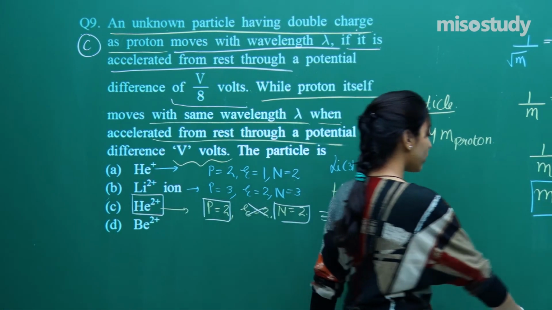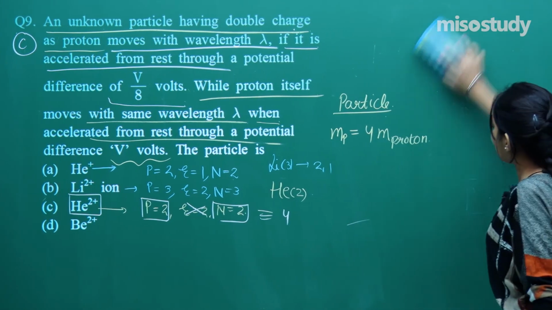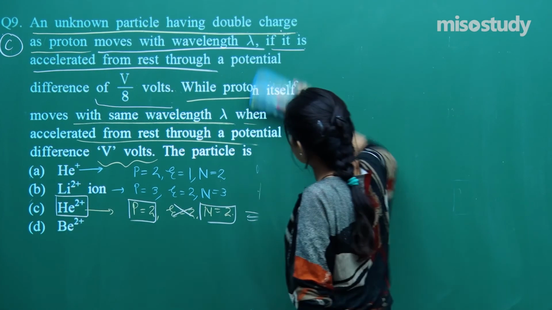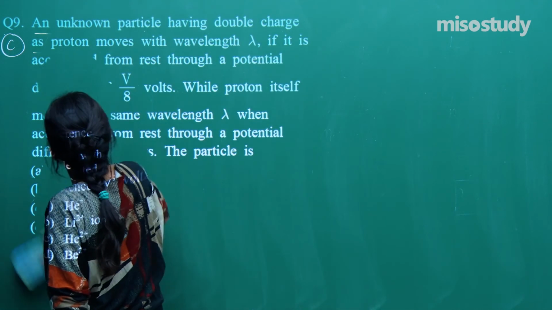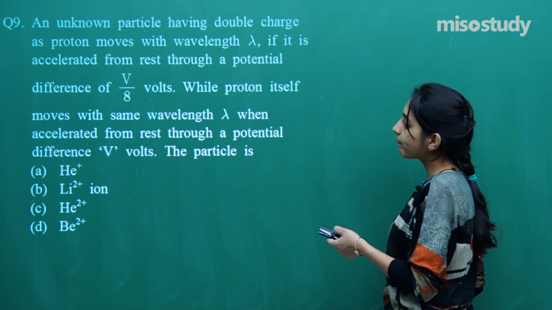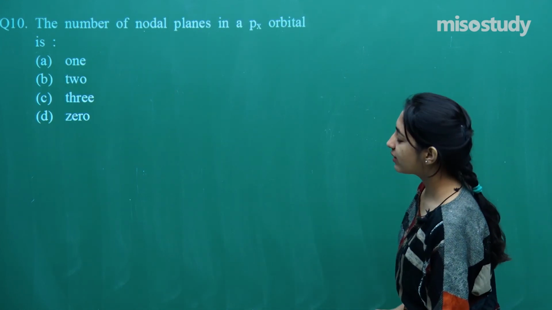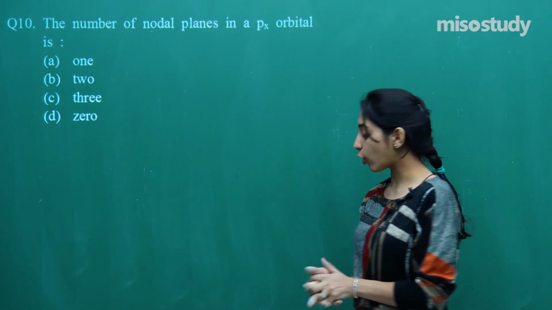Okay, so having done with this, let us finally move on to the last question of the exercise, and let's see what is the last question. Now the question says the number of nodal planes in a px orbital.